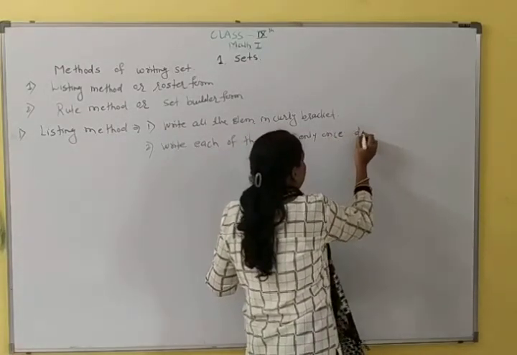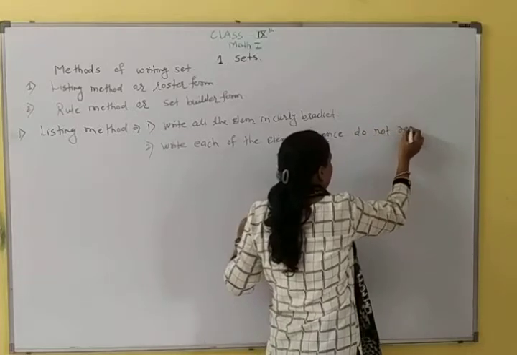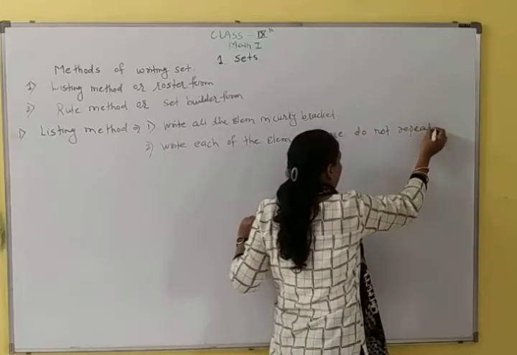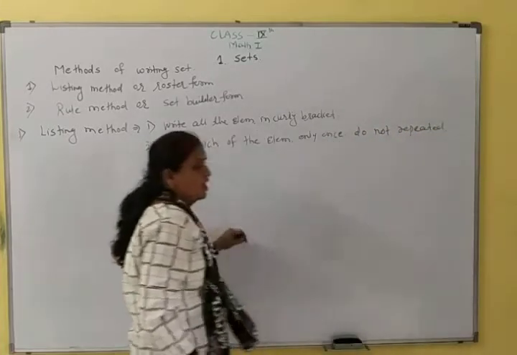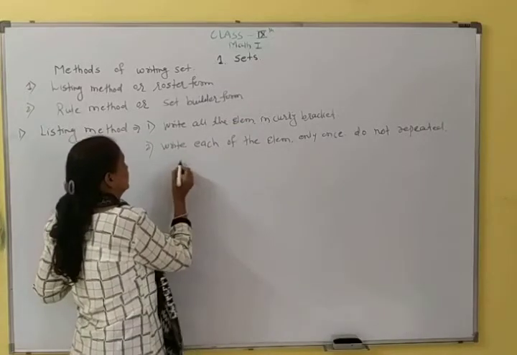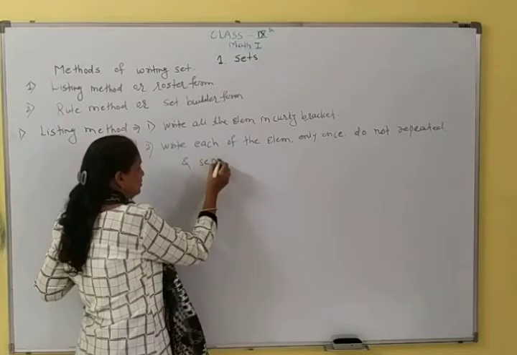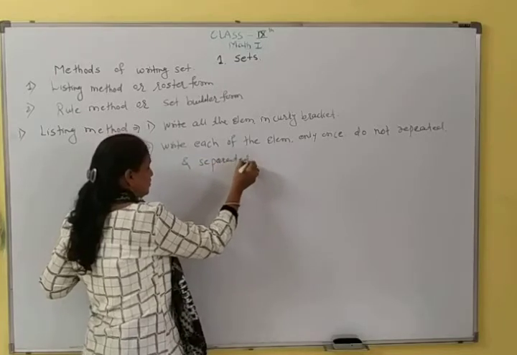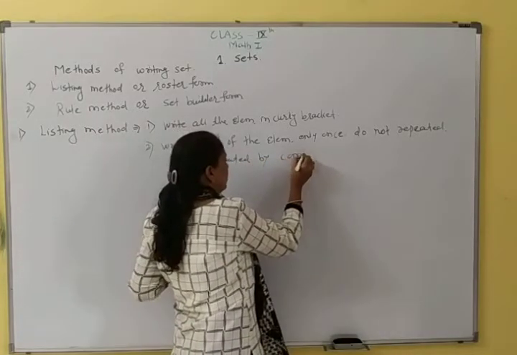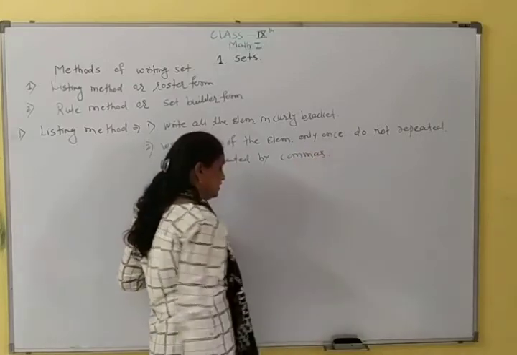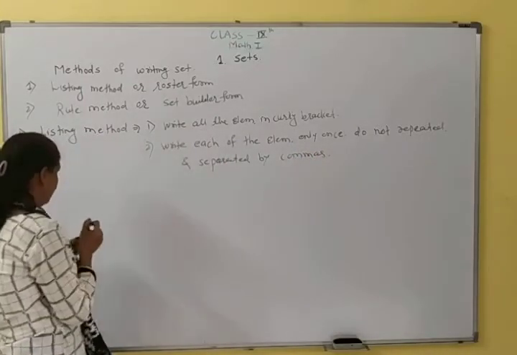Do not repeat elements. And third, separate them by commas. This is the second rule.